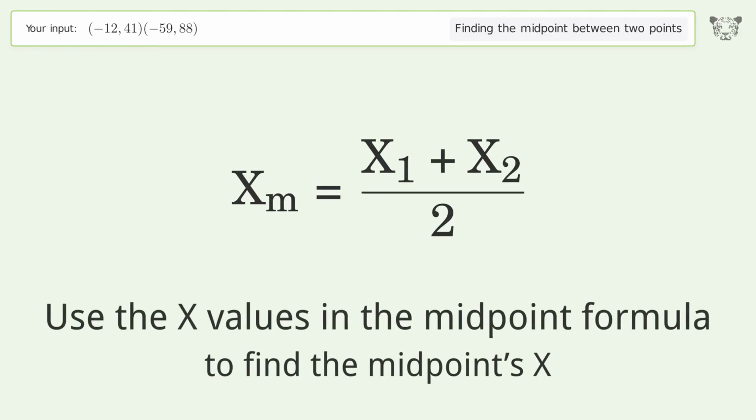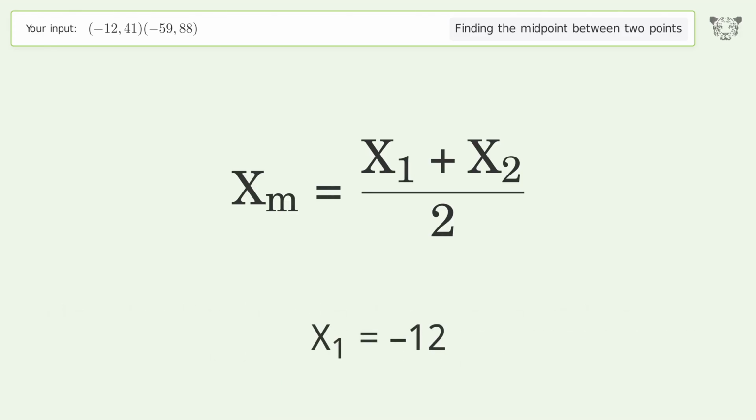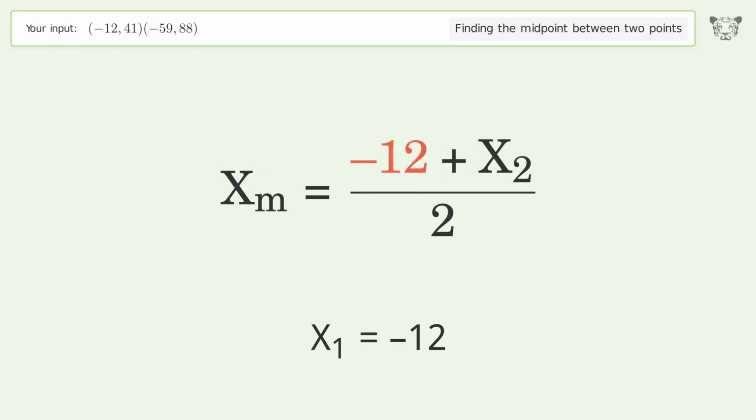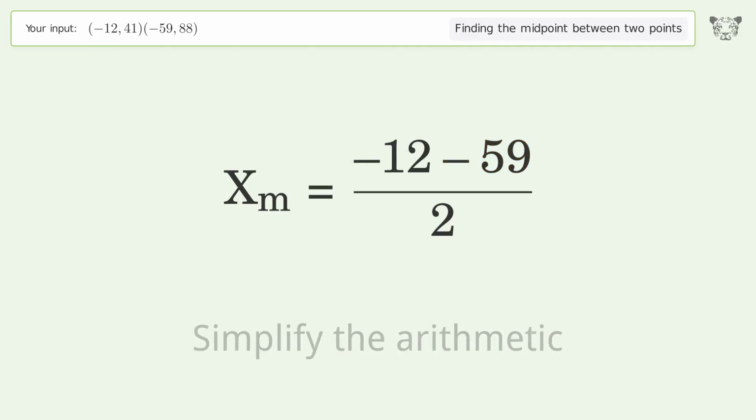Use the x values in the midpoint formula to find the midpoint's x. x1 equals negative 12. x2 equals negative 59. Simplify the arithmetic.